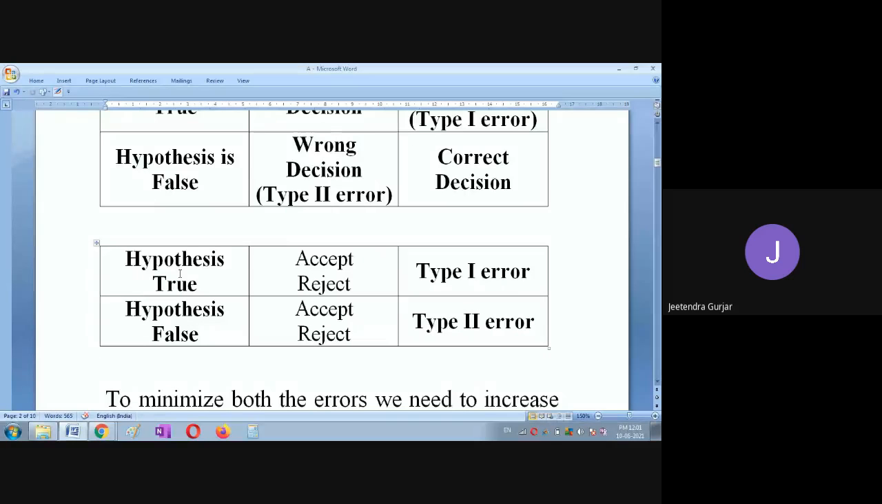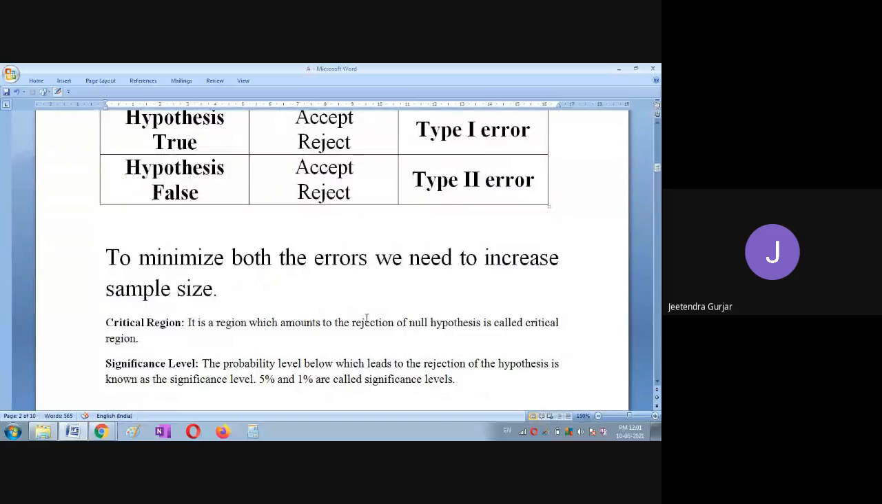Same way here: hypothesis, accept it, reject it, type 1 error. If a false statement is given, students, and we accept it or reject it, then it is type 2 error. This is the simplest way you have to remember. To minimize both the errors, we need to increase sample size. So what are the things we are going to do?